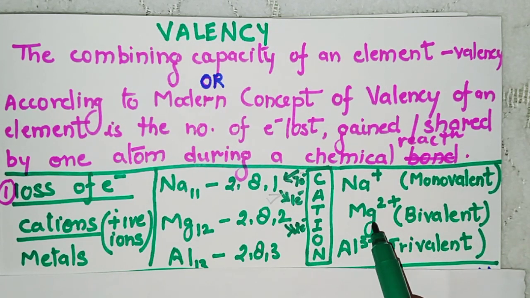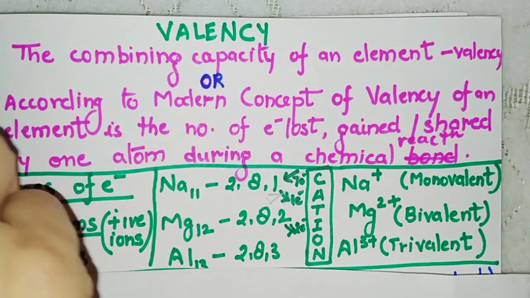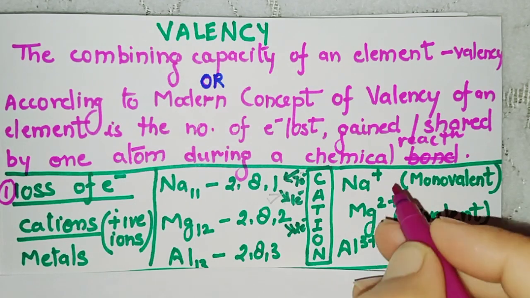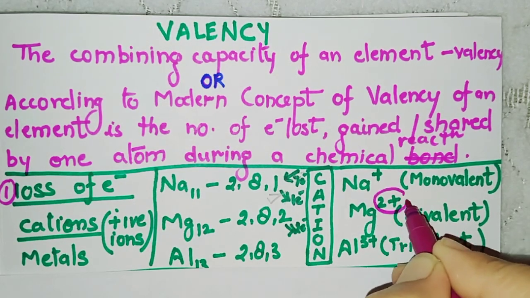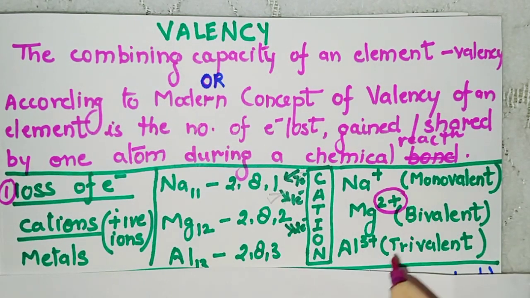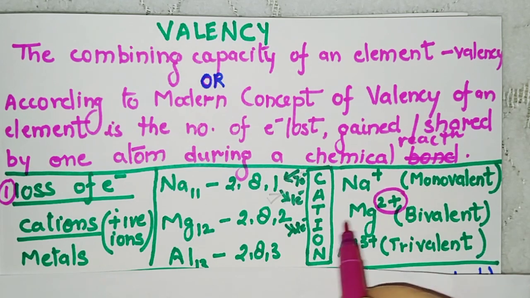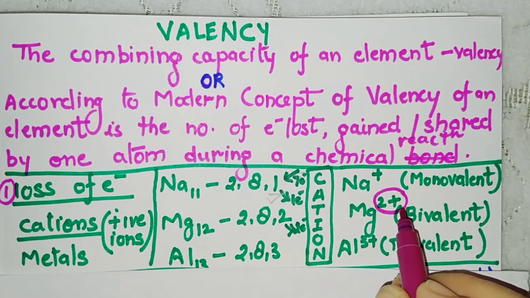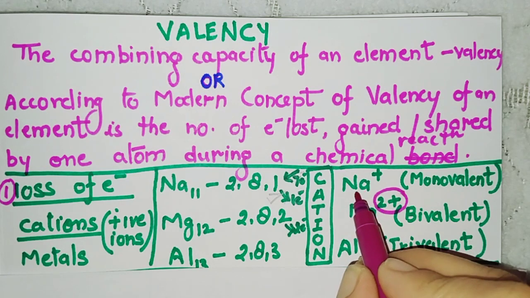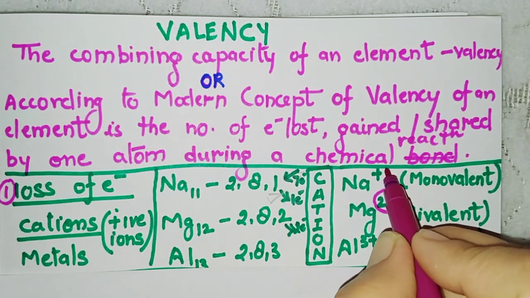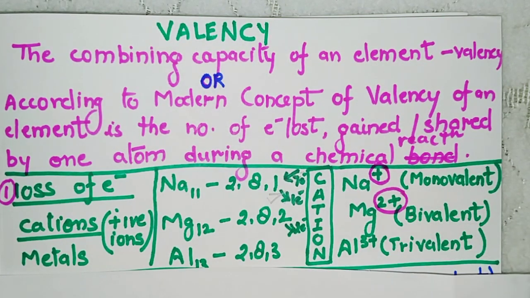So now this becomes Mg2 plus. So what is its valency? Its valency here is 2 plus. See, we are talking about the charge, not about this magnesium. We are talking about the charge. Similarly, the valency of sodium is plus 1.